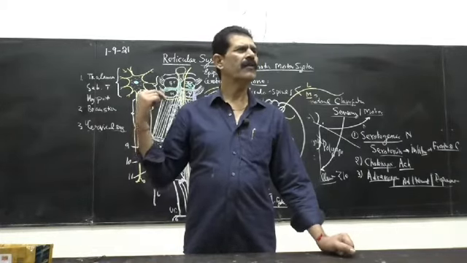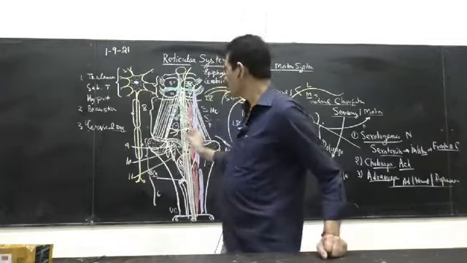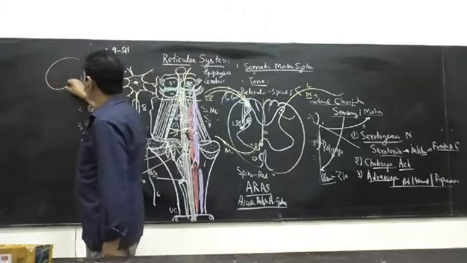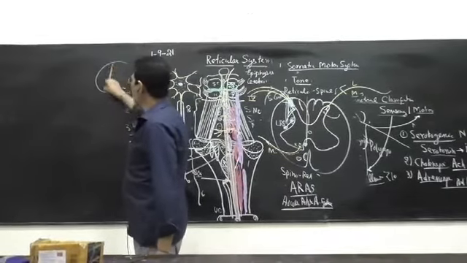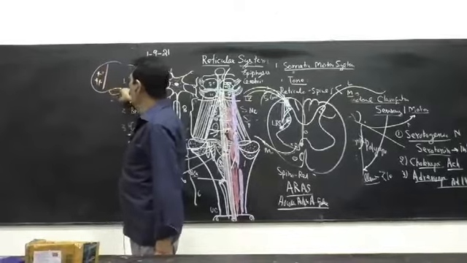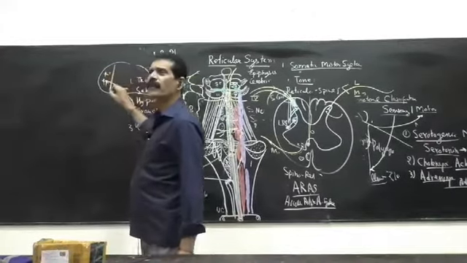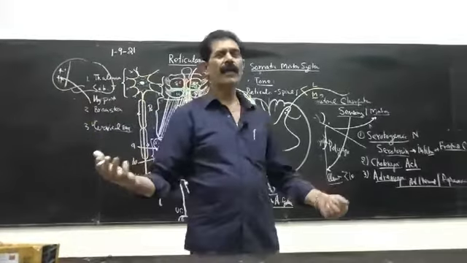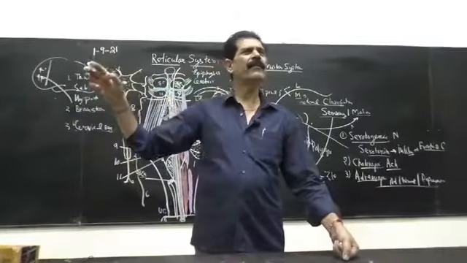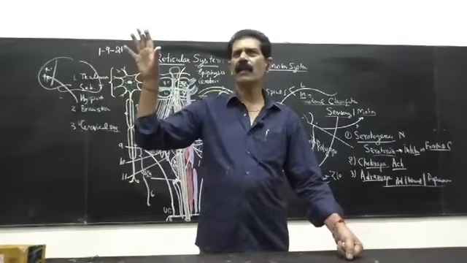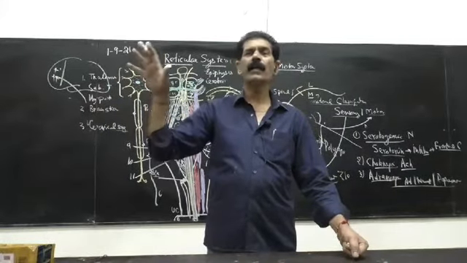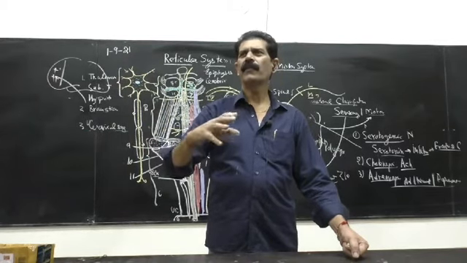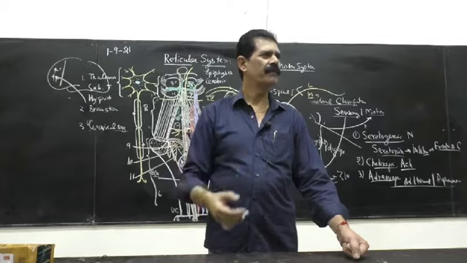So the fibers from these medial type of the cells go to the cerebrum, the Purkinje area, and when it is activated, we are awake. But at the same time, the other fibers which are depressing them are inhibitory. So what happens, opposite the awakening? We feel drowsy and we go into sleep.